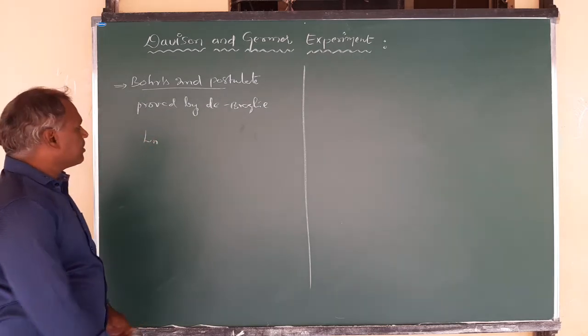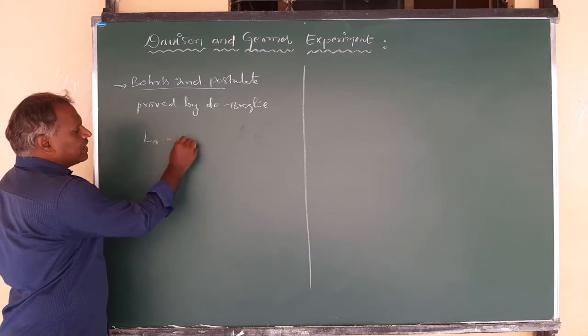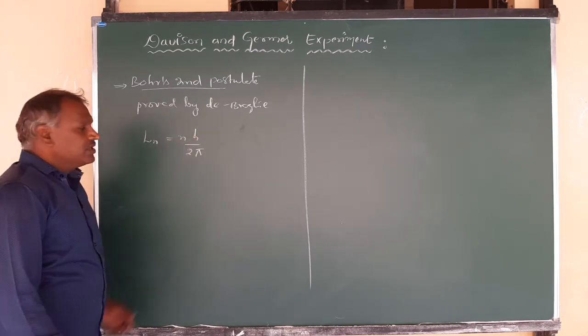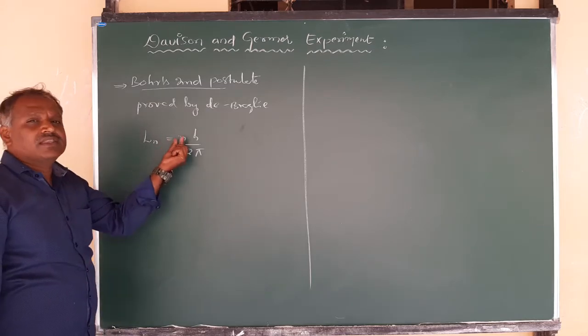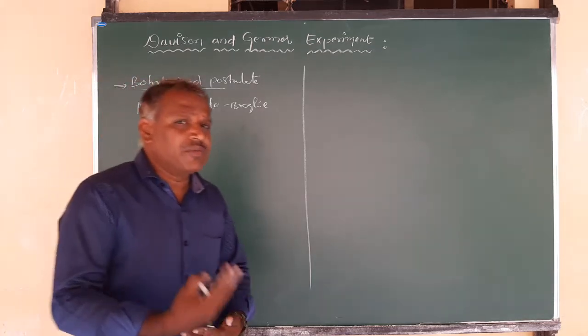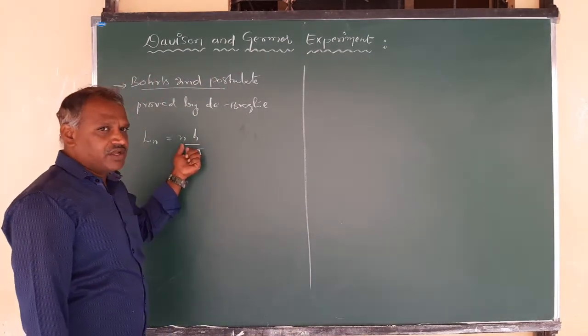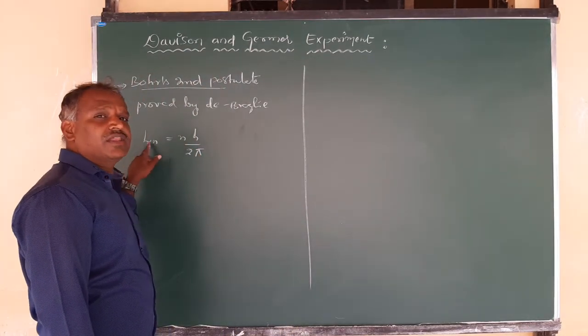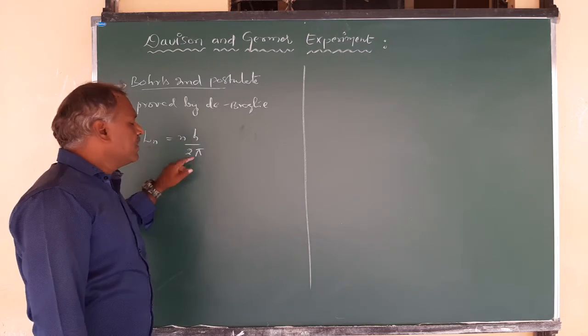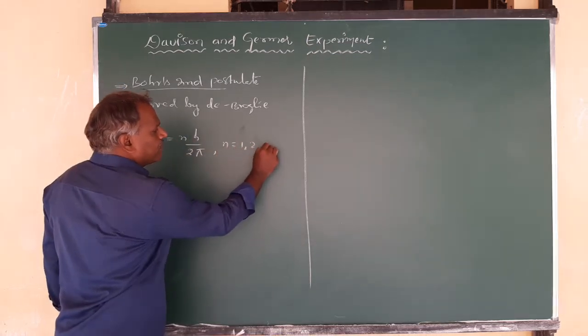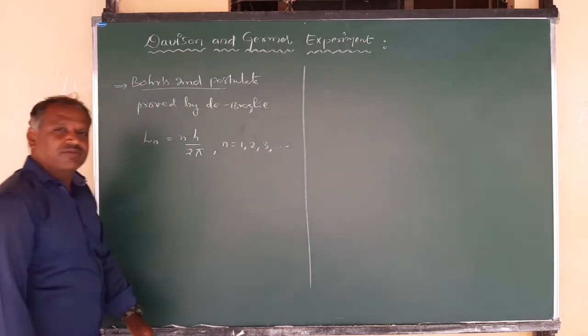Let it be the nth orbit, which is given by n times h by 2 pi. So n tells us in which orbit the electron is revolving, and accordingly the n value changes. So the angular momentum of an electron in the nth orbit is given by n times h by 2 pi, where n takes integral multiples, right?